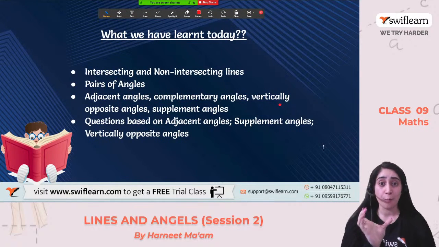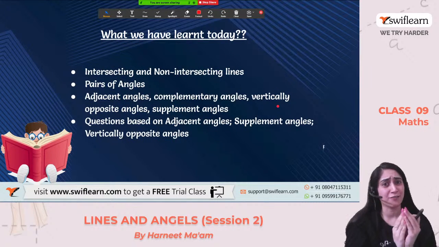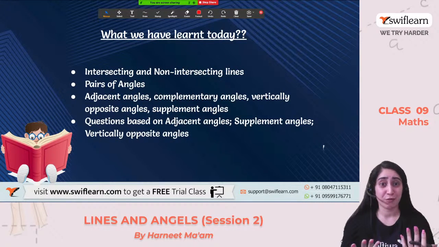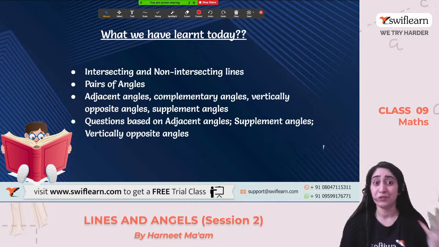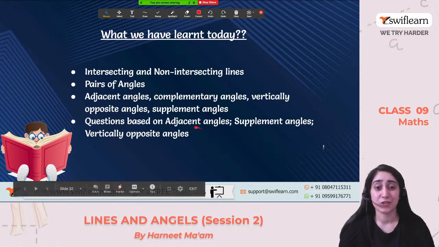supplementary. So remember, complementary: whatever you need, if someone gives you something complimentary, it's always a small gift. So the sum is equal to 90 degrees. Supplementary is something extra which your body needs. So the sum of the two angles should be equal to 180 degrees. And we have also done the questions based on this: adjacent, supplementary, and vertically opposite.